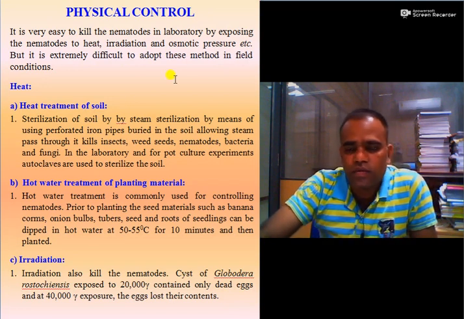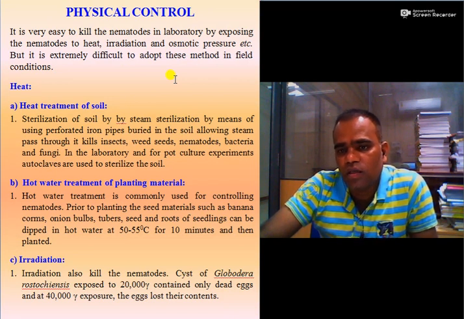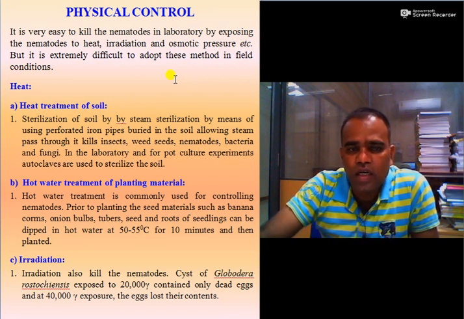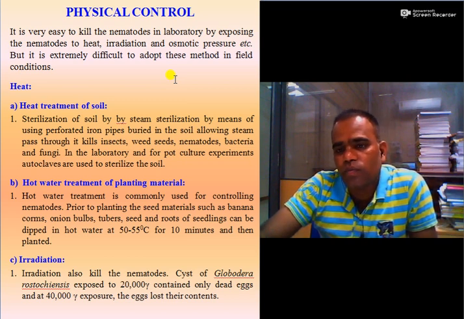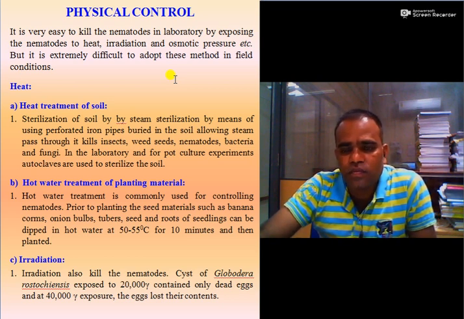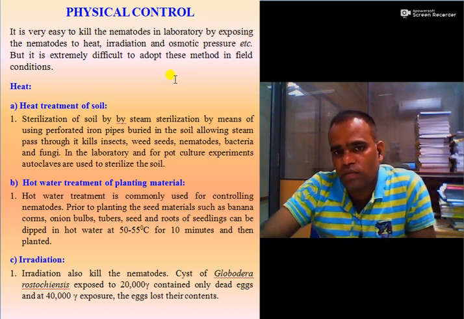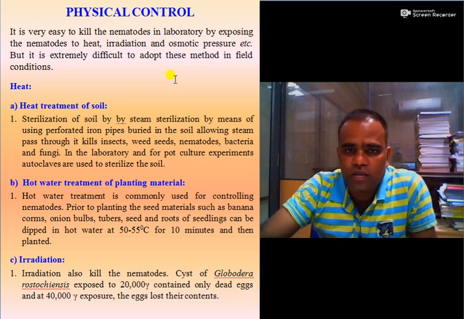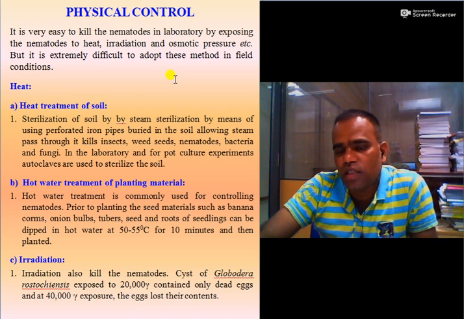Then the second one is physical control. Physical control is nothing but the control in which nematodes are killed by exposing them to heat, irradiation, osmotic pressure, etc. It is very easy to use these types of methods in the laboratory, but one cannot adopt these methods in field conditions. However, in protected cultivation such as greenhouse, polyhouse, and pot conditions, these are highly feasible methods.